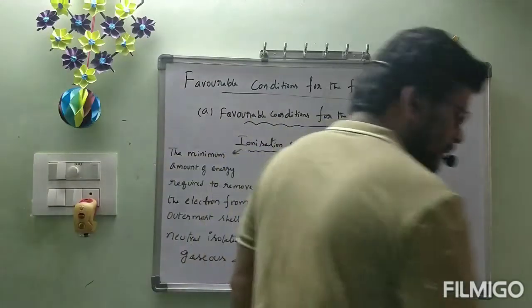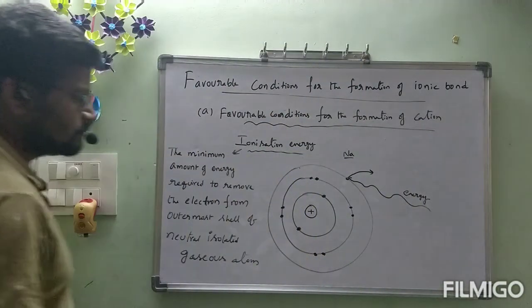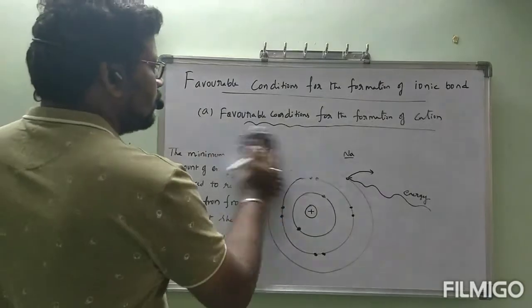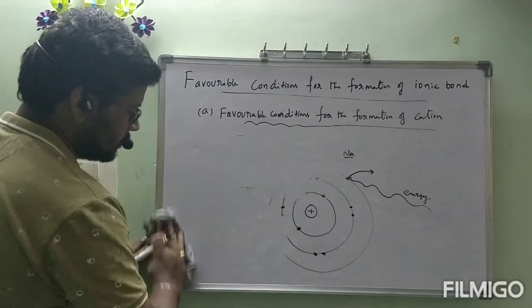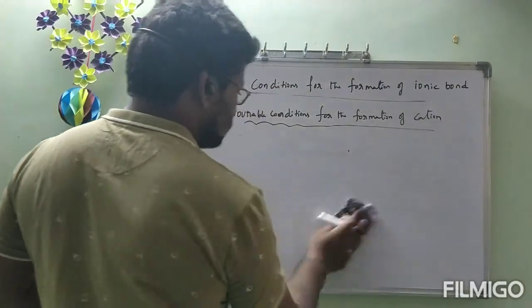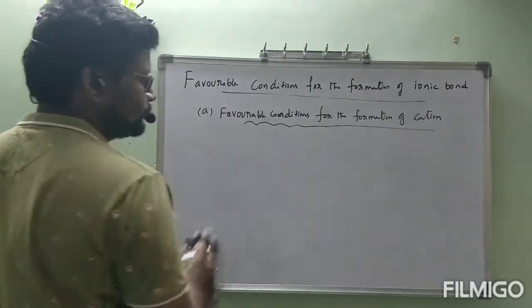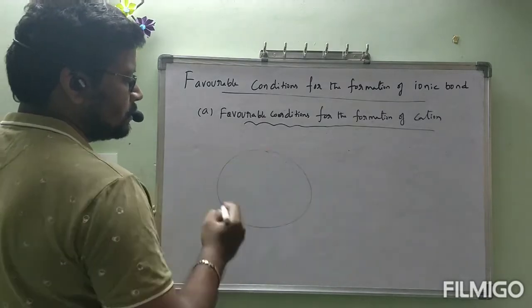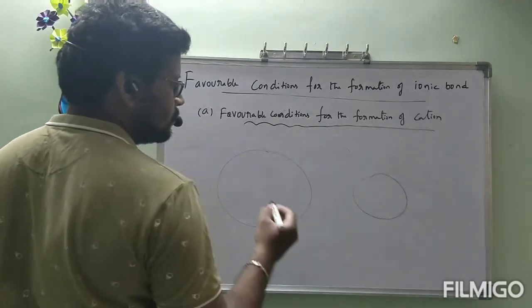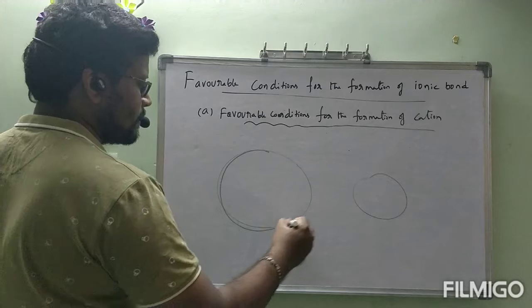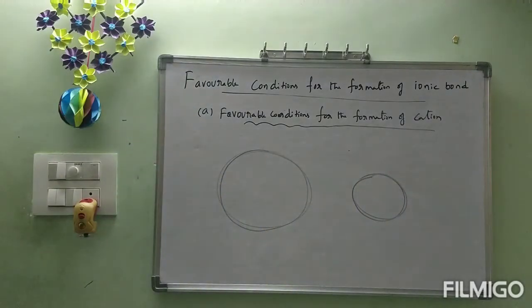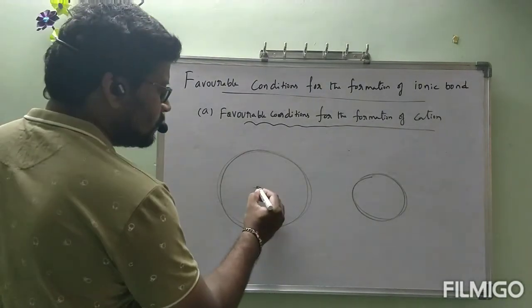Let us see. I have two atoms. Is it visible? One is a big atom and another one is a small atom.